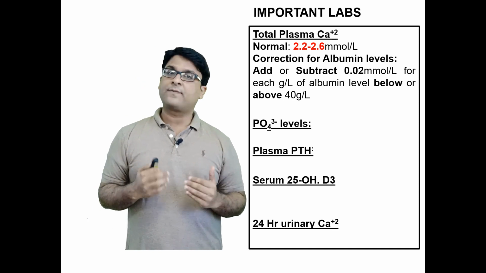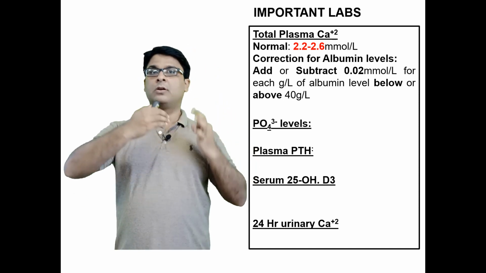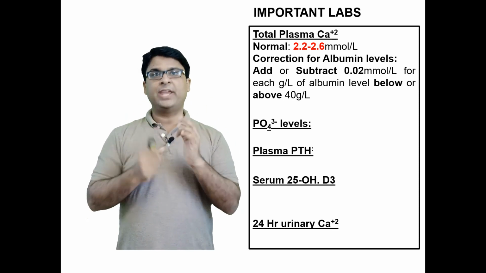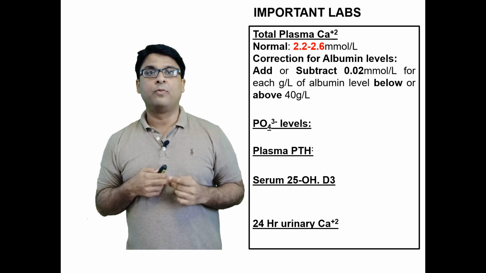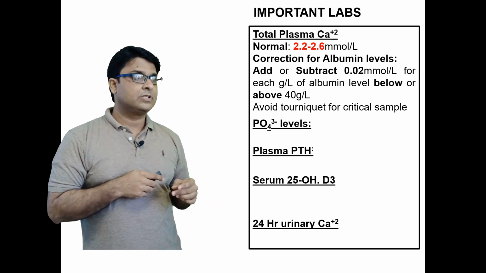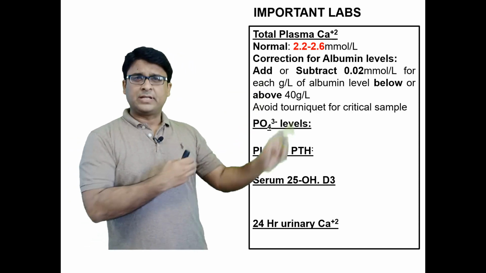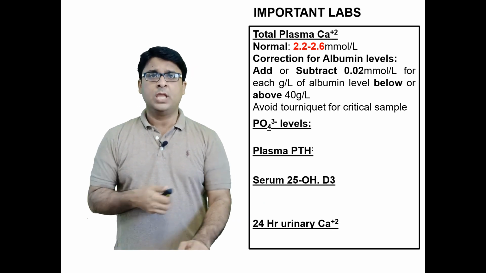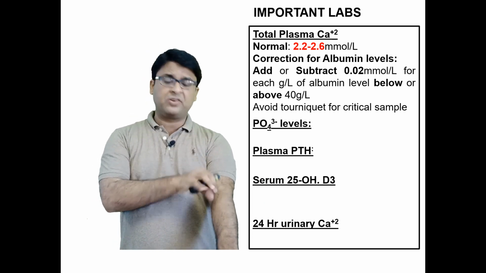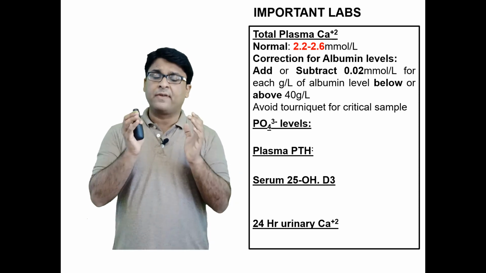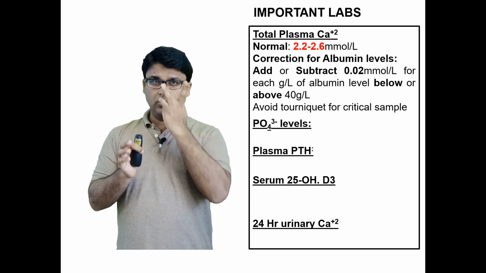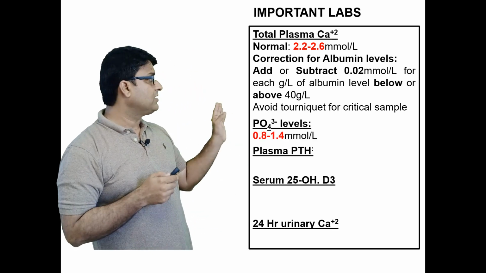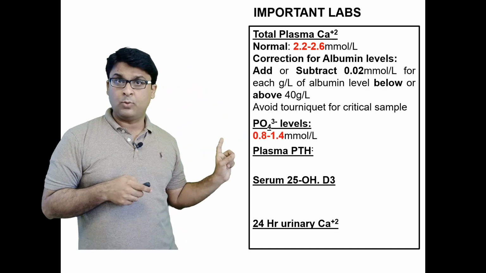So I'm discussing this just for your understanding that you have to either subtract or add 0.02 per point change in albumin levels if it is above or below 40 grams per liter, okay? Phosphate levels, this is also an important point: sometimes if you put a tourniquet in to take blood out for phlebotomy, the tourniquet usually disturbs and increases the calcium, which may be a false result. So if it's really critical to investigate the value of calcium, avoid using a tourniquet, okay? That's an important tip. Phosphate levels are usually 0.8 to 1.4, again millimoles.